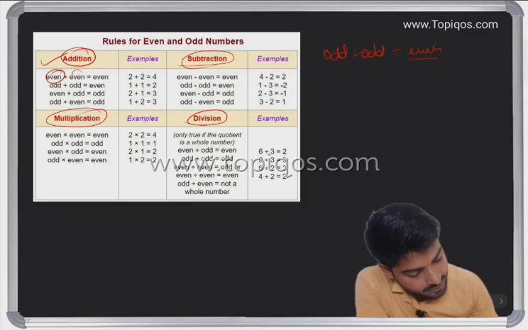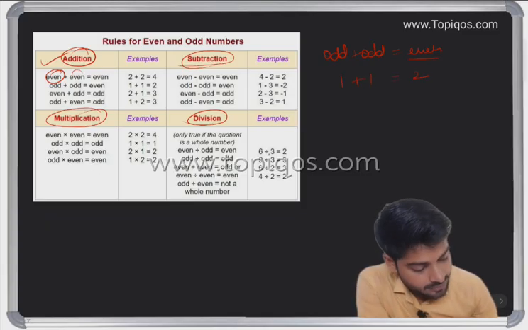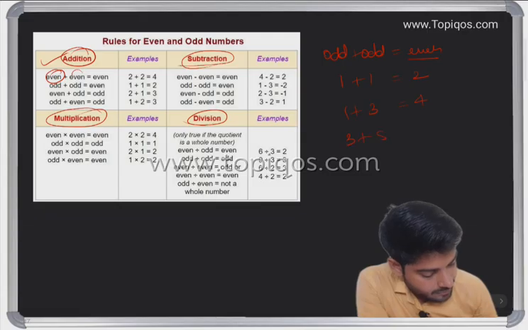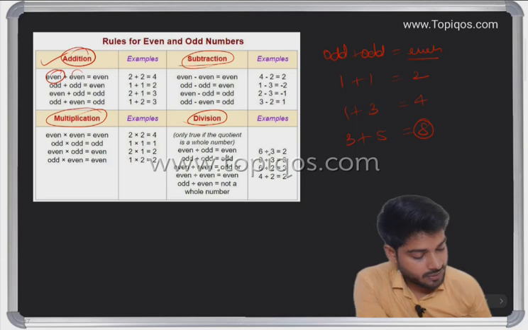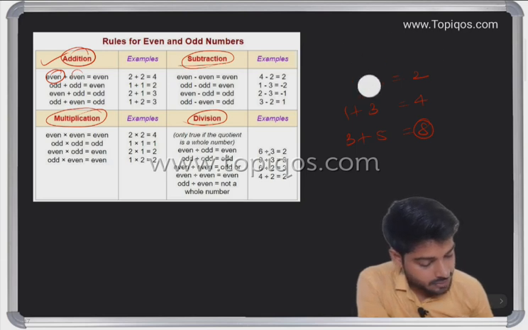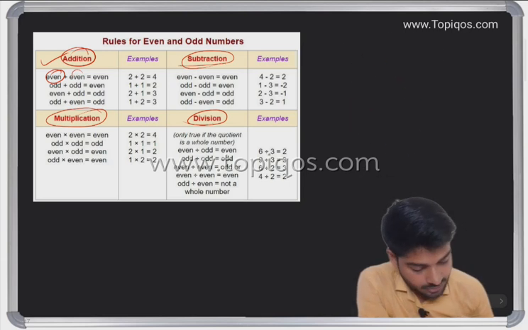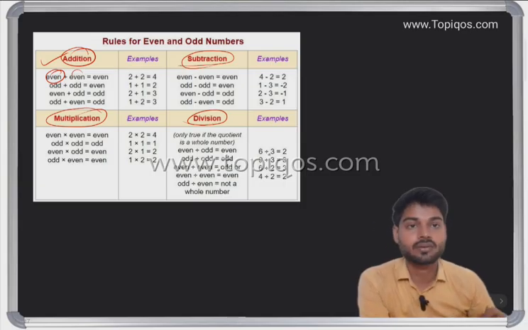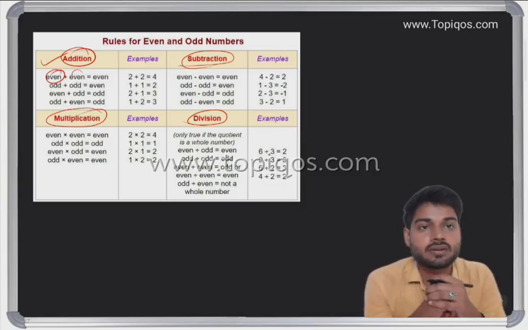It is even. The reason: 1 plus 1 is 2, 1 plus 3 is 4, again even, and 3 plus 5 is 8, again even. So odd plus odd is always going to be even.